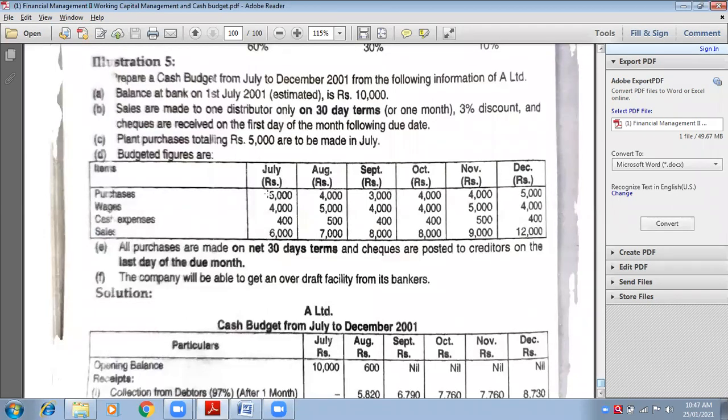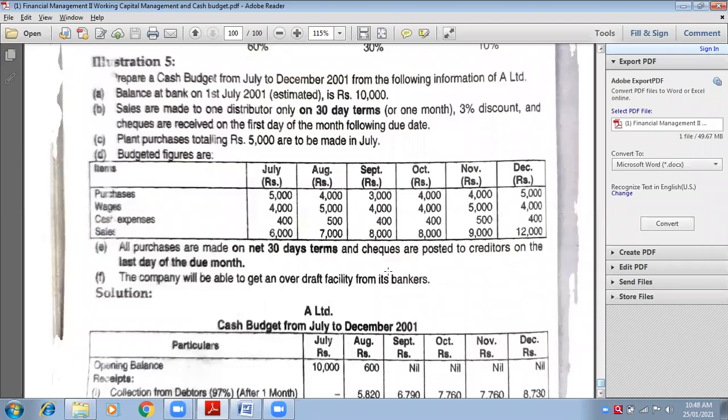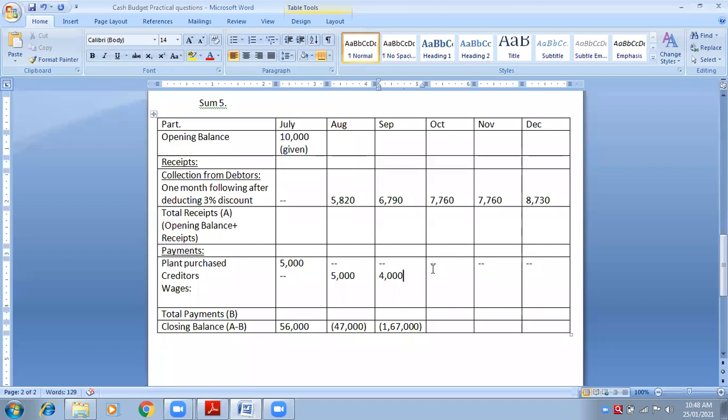When will I pay? September. So in September, I write 4,000. September purchases are 3,000, but it will be shown in the column of October.